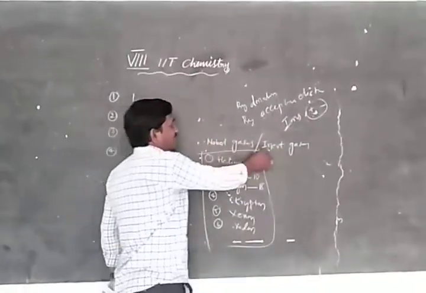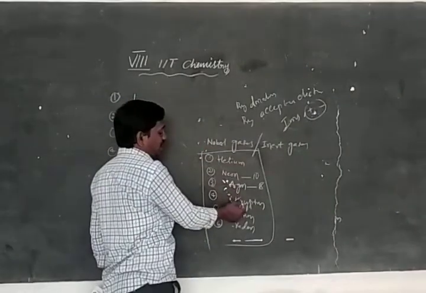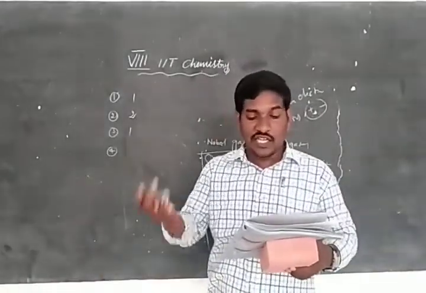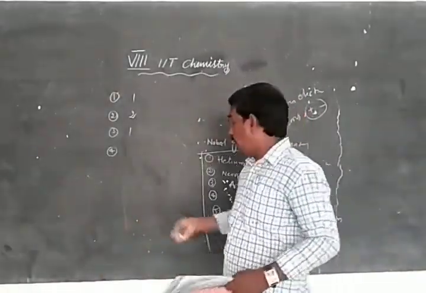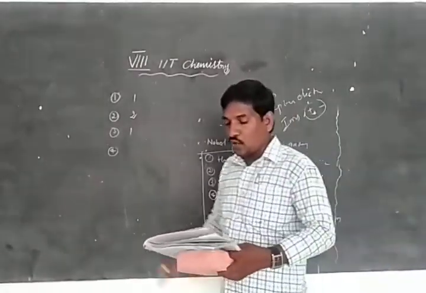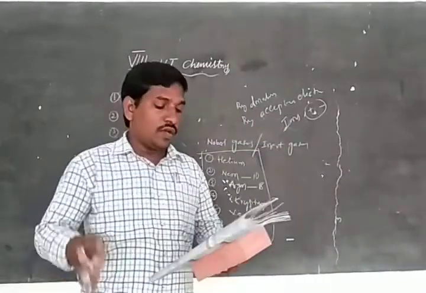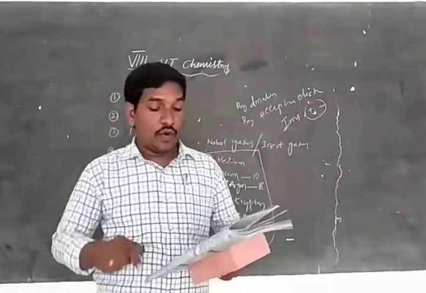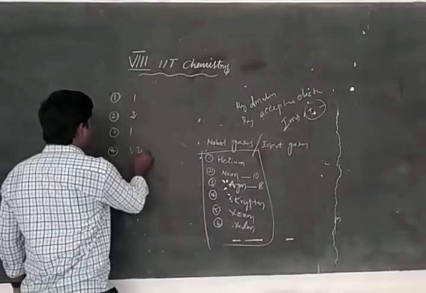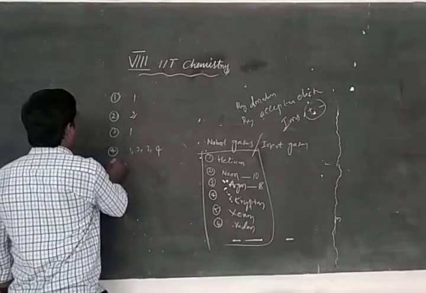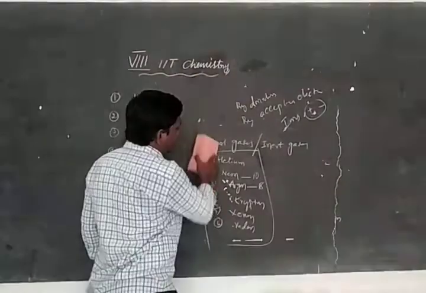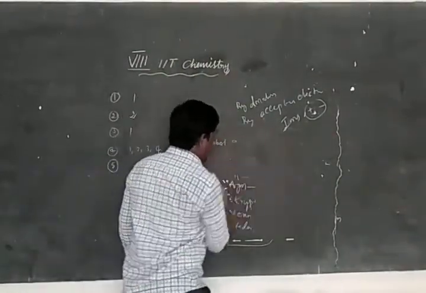So what are the noble gases and inert gases? Helium, neon, argon, krypton, xenon, radon. In this question, which of the following are examples of noble gases? Only four are given: helium, neon, krypton, and xenon. All four are noble gases. So in a multi-correct choice, options 1, 2, 3, 4 are all correct. All these noble gases are inert gases.